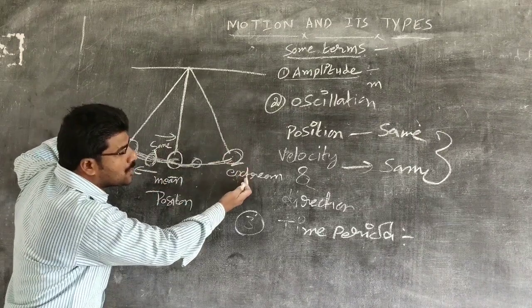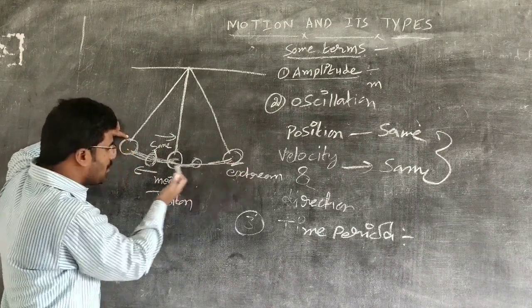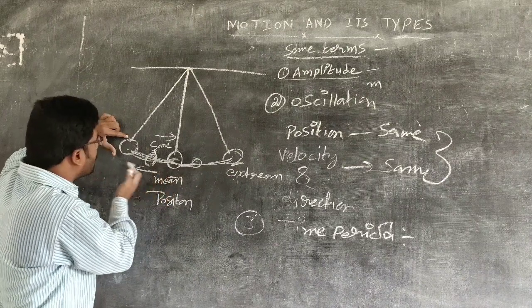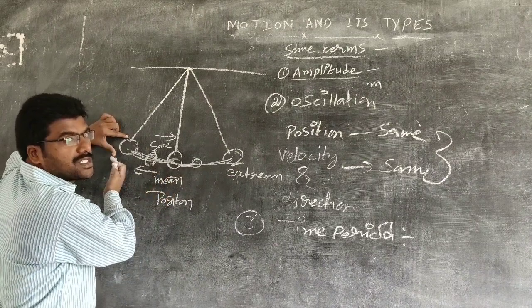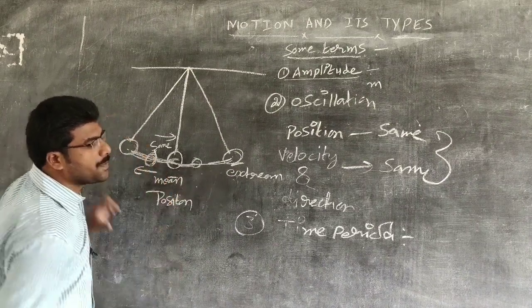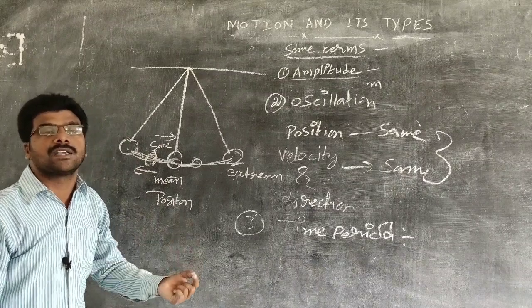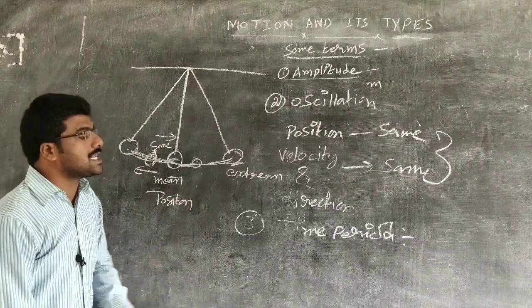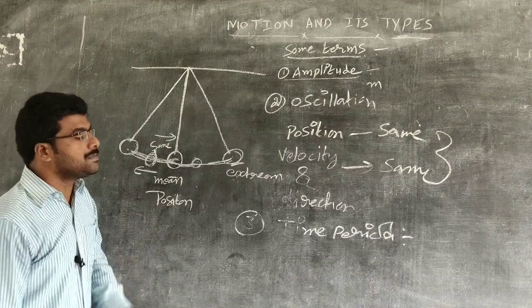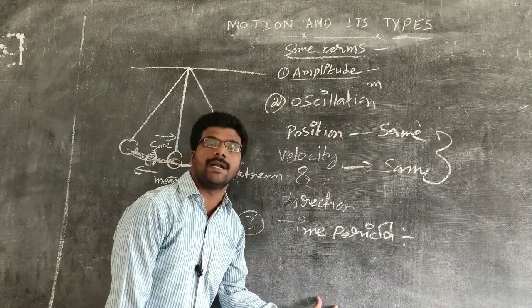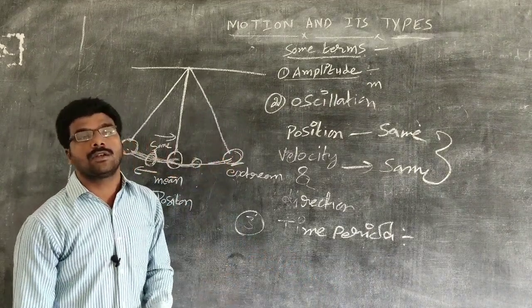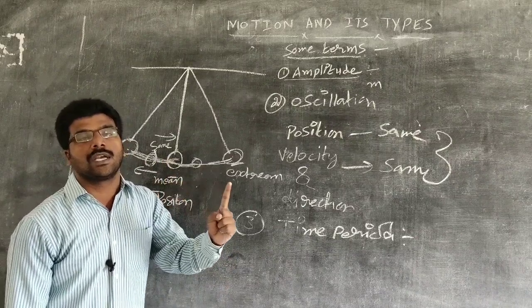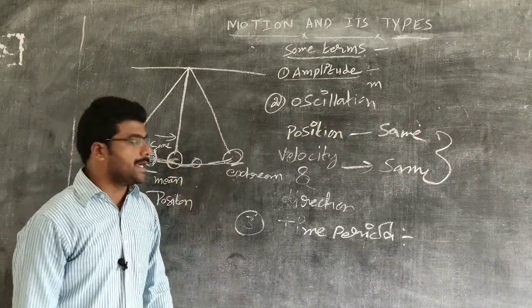Once again it reaches the extreme position, once again it comes to the mean position, and once again it reaches the extreme position. Then it is said to have completed one oscillation. To complete one oscillation, it takes some time. That is known as time period. Remember, the time taken to complete one oscillation is known as time period.